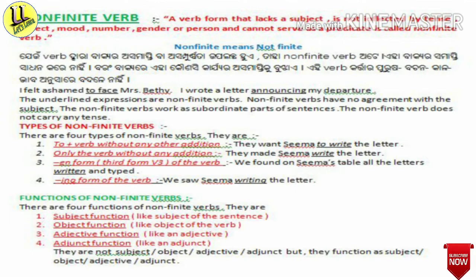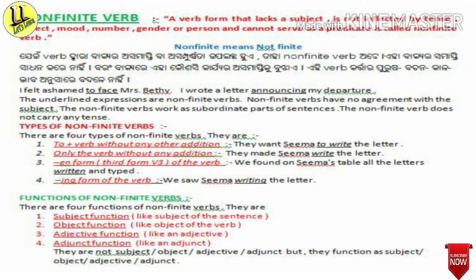The second type is only the verb without any addition. That means you can easily recognize it if there is a main verb used in the sentence and after that main verb another main verb is in the V1 form. That second verb is the non-finite verb.